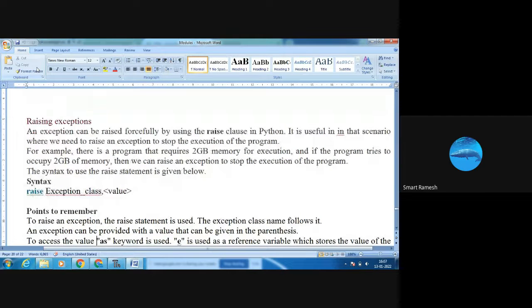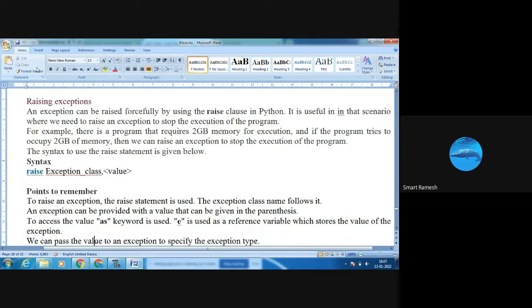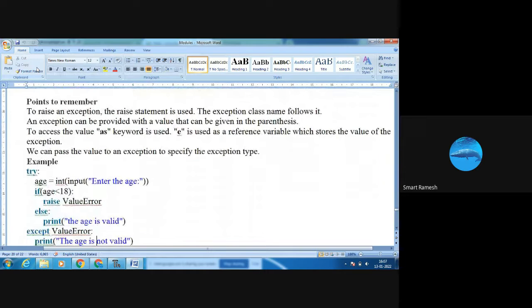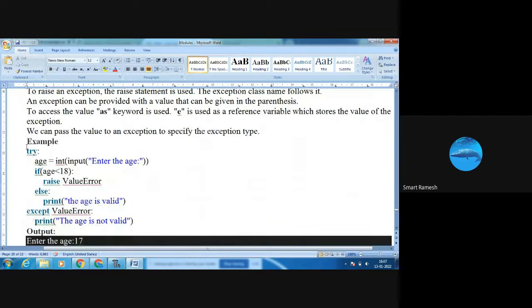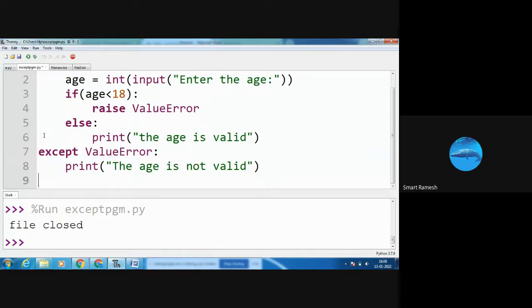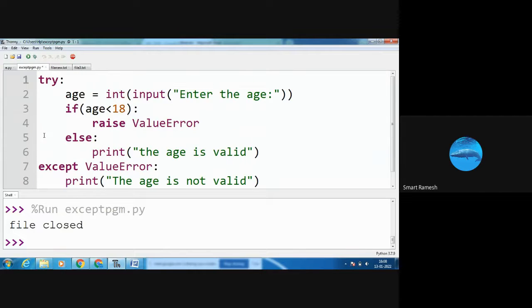Next, points to remember. Here we are going to use the as keyword for the exception variable. Next, let's see one example. Try: age equal to enter the age.